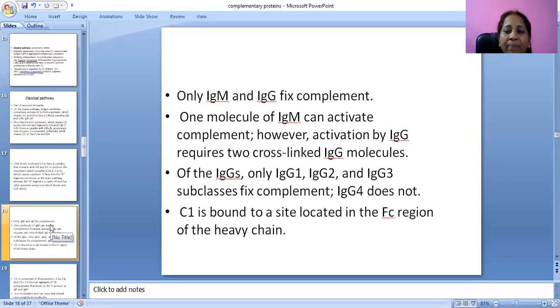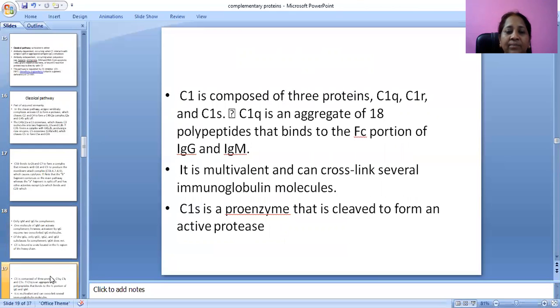However, activation by IgG requires two cross-linked IgG molecules. Of the IgGs, only IgG1, IgG2 and IgG3 subclasses fix complement. IgG4 does not. C1 is bound to a site located in the Fc region of the heavy chain.